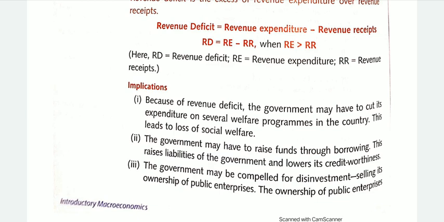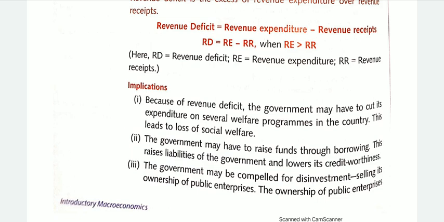This leads to loss of social welfare, as revenue expenditure of the country is generally on subsidies, pensions, scholarships, etc. In short, for the welfare of the people. So obviously, if the government does not have enough revenue receipts, it will cut short its social welfare programs. If the government doesn't have money, why would it go for welfare programs?